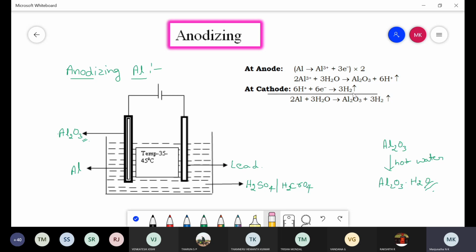Further, aluminium oxide is unstable in nature, therefore it is converted into a stable layer by immersing in hot water. Then you need to write down these reactions.